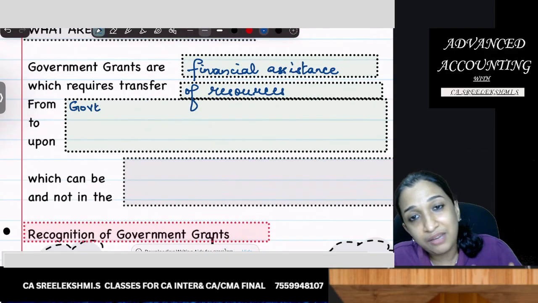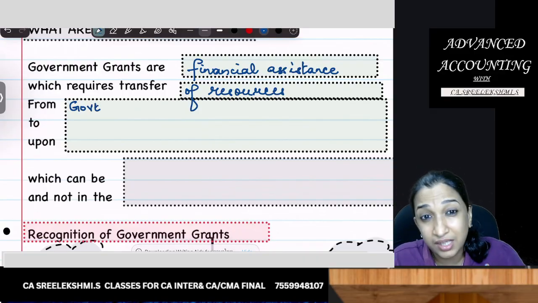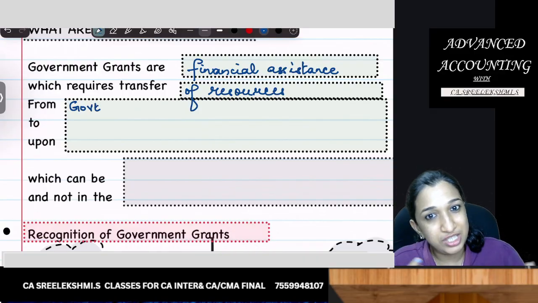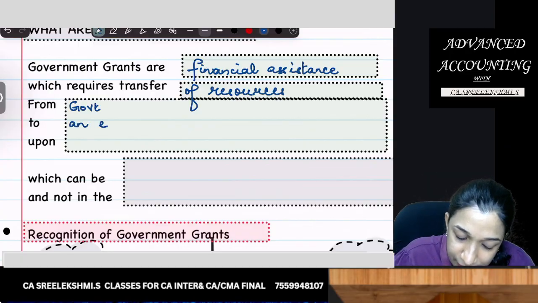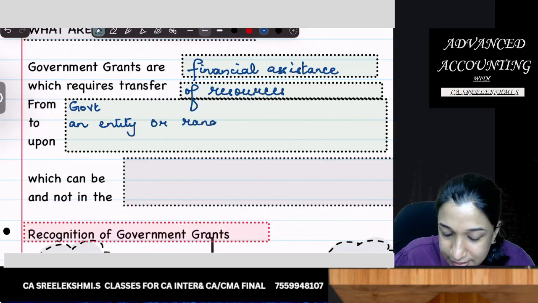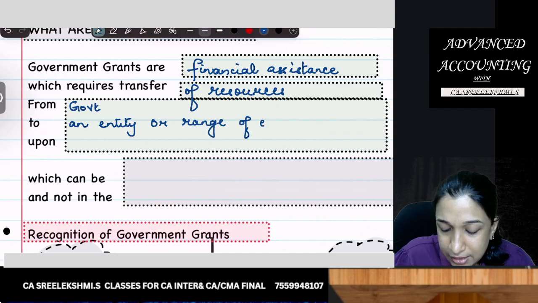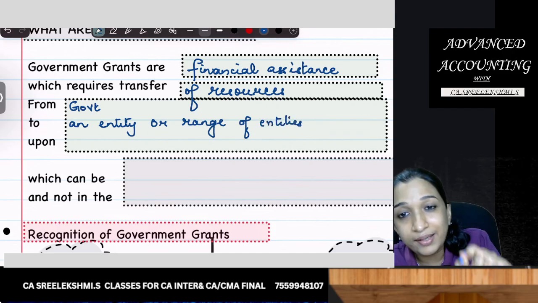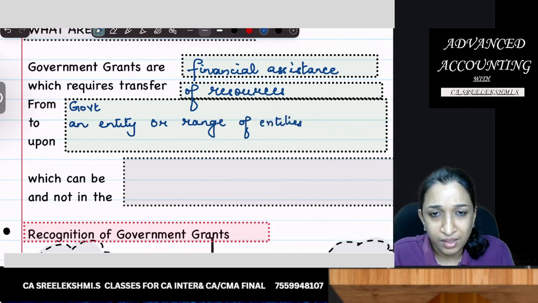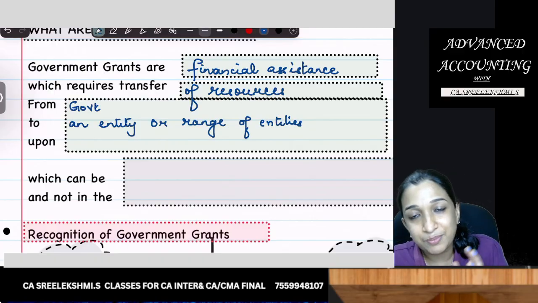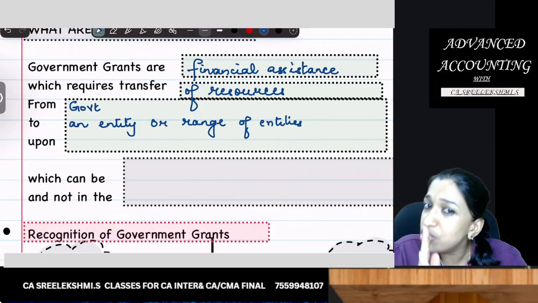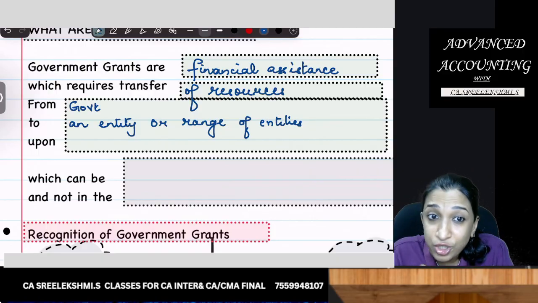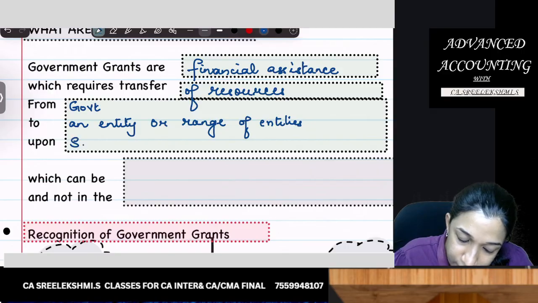It can be any form of government, central government or state government or local government, panchayat, municipality, to an entity or range of entities. So it is not just for one entity which is owned and operated by women. Entire woman centric businesses, or those entities having turnover less than 20 crores, may be getting this.